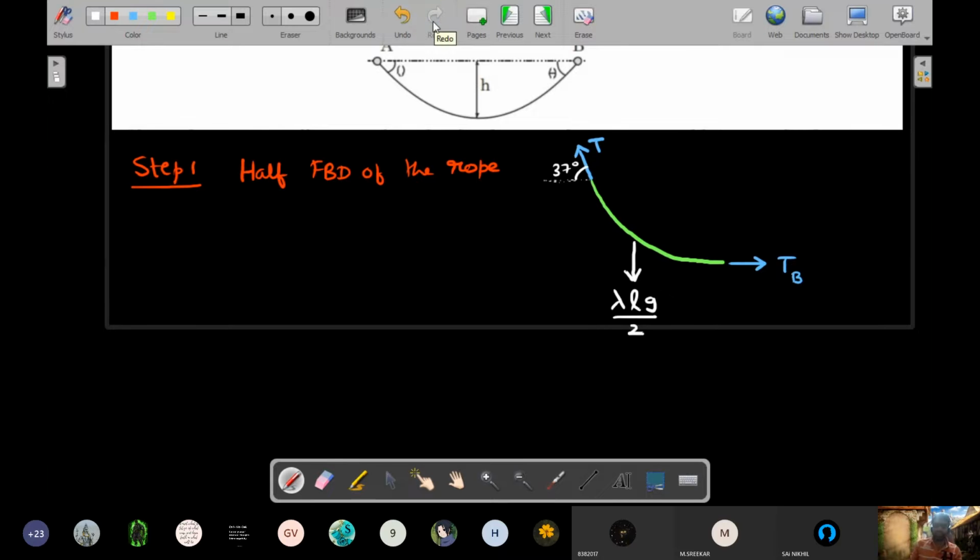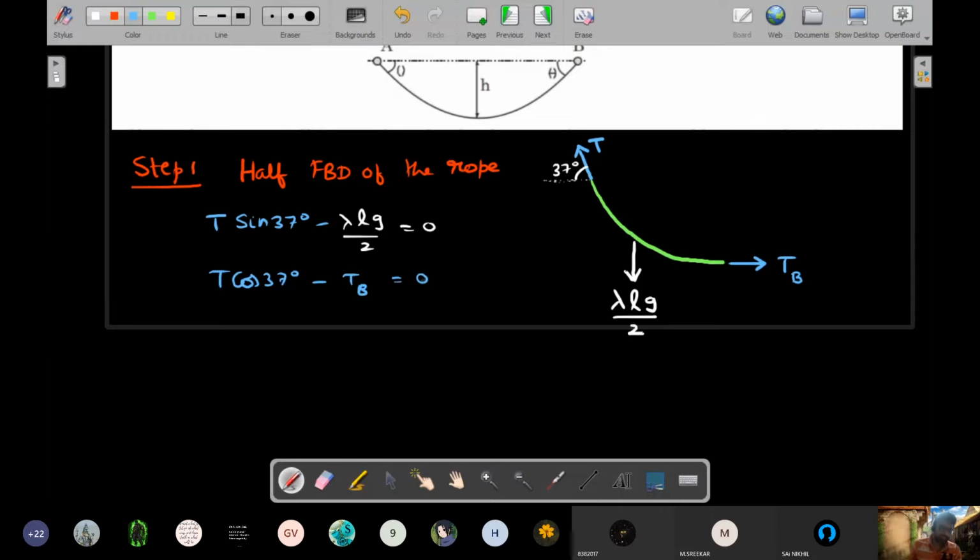Let's use horizontal force balance and vertical force balance. You could say in the vertical direction, the value of capital T sin 37 minus lambda Lg by 2 should be equal to 0, right? And in the horizontal direction, capital T cos 37 minus T_B should be equal to 0.